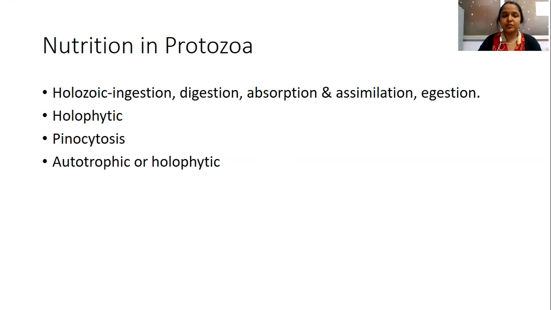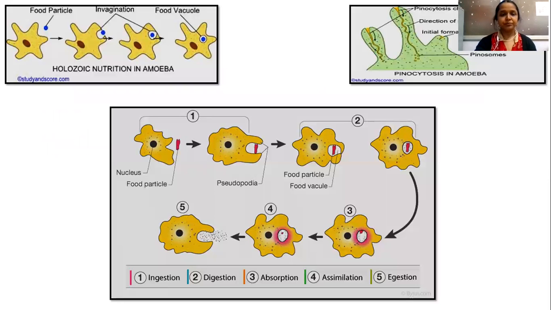Next one is pinocytosis. Pinocytosis is otherwise called cell drinking. Here, the organism is going to consume liquid food. For that, certain structural modification has to be undergone, and these nutritional modes will be discussed in this video.